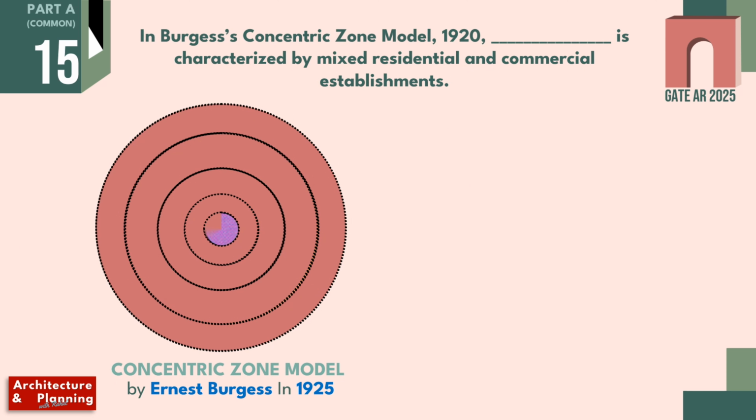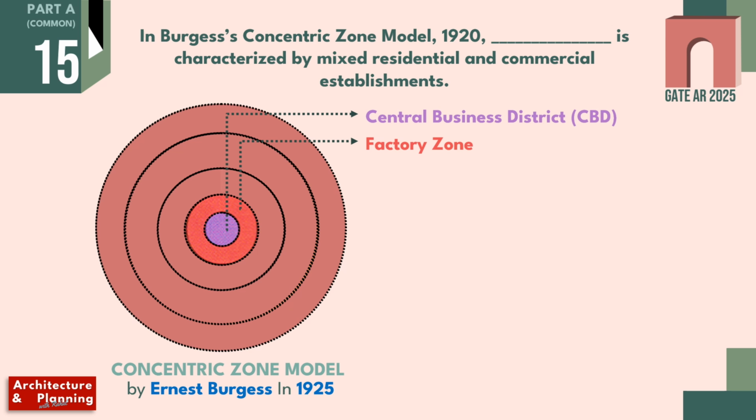CBD or Central Business District is the first zone, situated at the center. This zone hosts main commercial and business activities. The second concentric zone is the factory zone, which is dedicated to factories and manufacturing units. As this theory was developed during industrialization, industry was the main focus and element of the town.